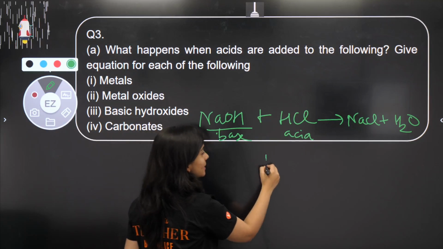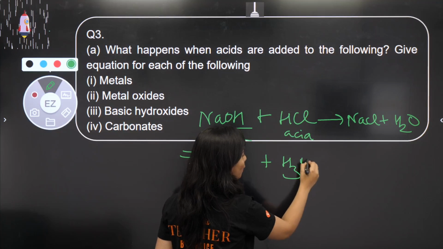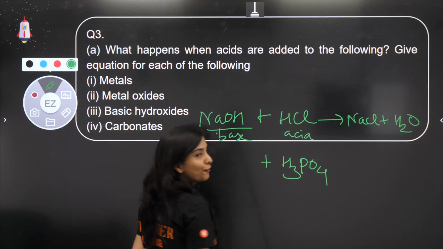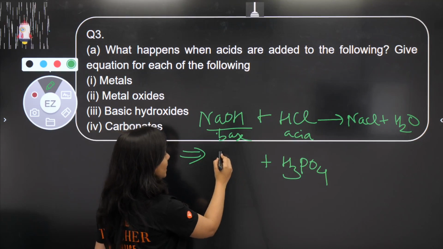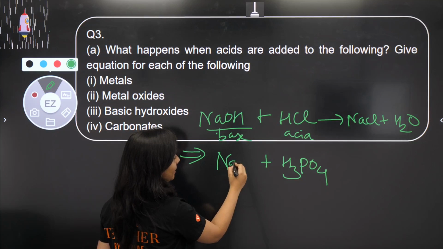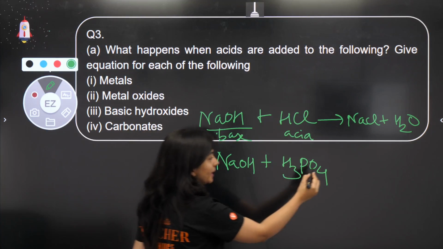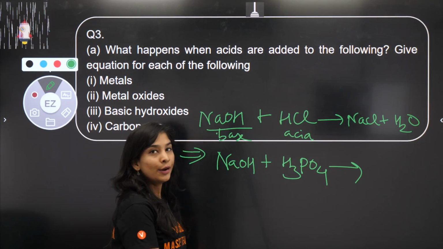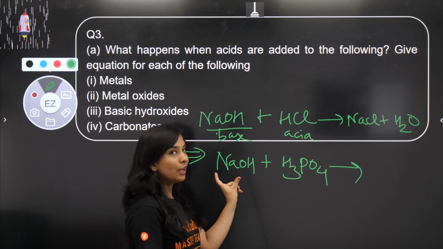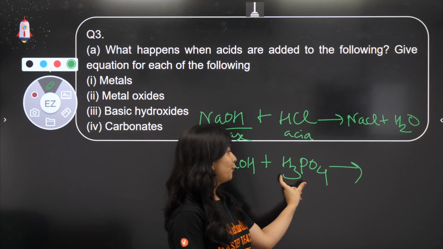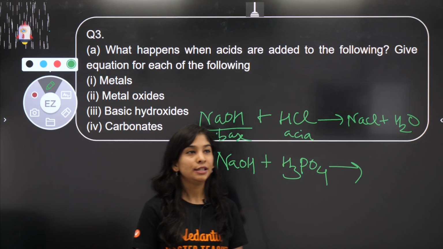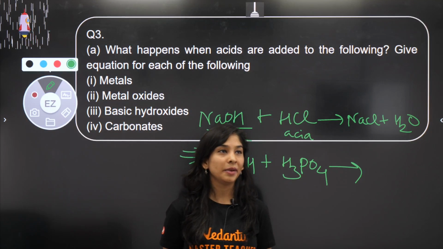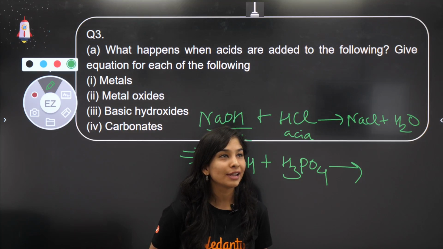Okay, so any more reaction if I can do? Suppose I'm taking this time H3PO4 as the acid, which is your phosphoric acid, and I'm taking the same NaOH as the base. What will be formed? How is this reaction going to occur? What would be the product? NaOH as the base, phosphoric acid as the acid. Neutralization reaction. Tell me. I am reading all of your comments.